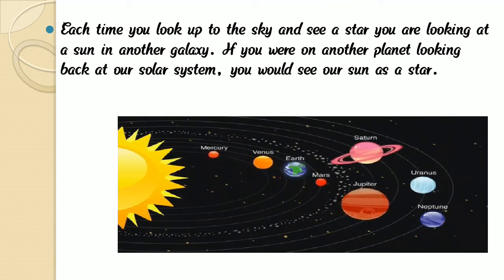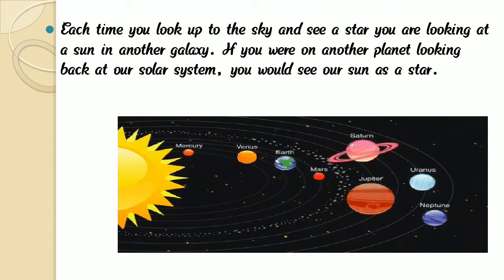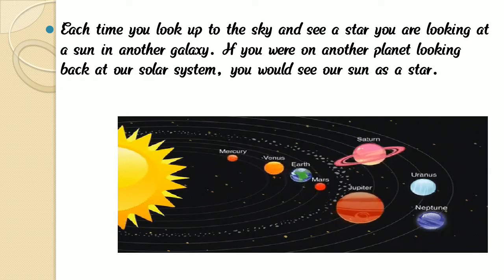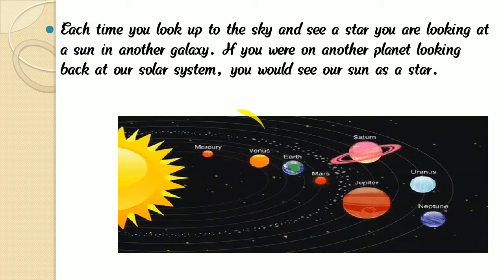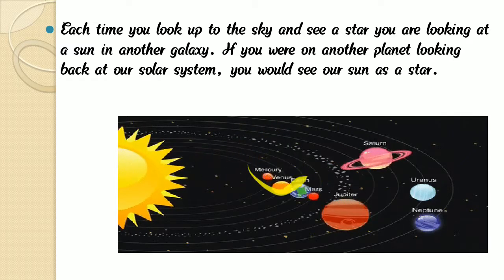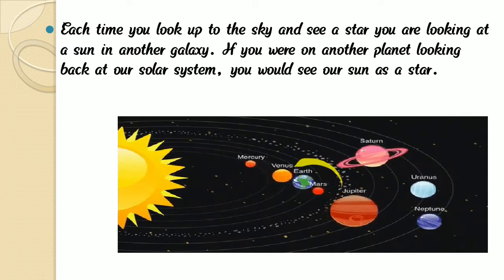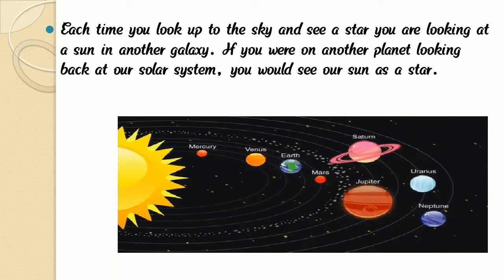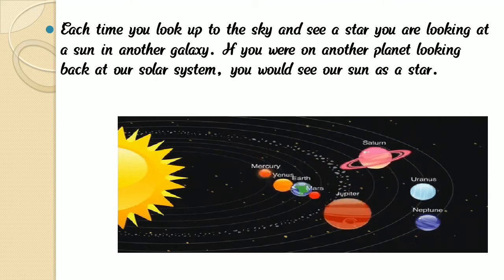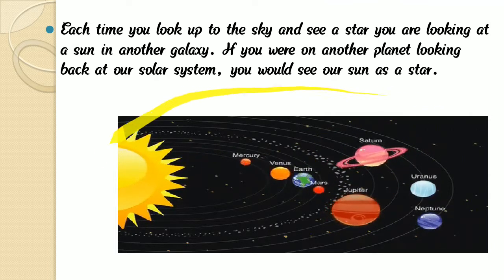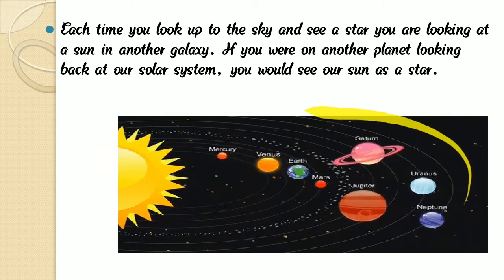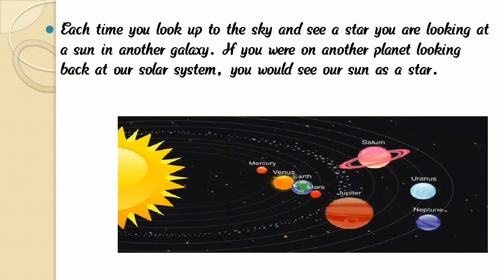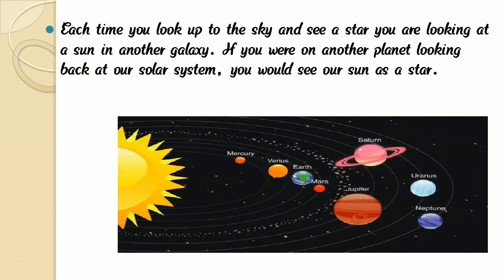Here we can find many planets: Mercury, Venus, Earth, Mars, Jupiter, Saturn, Uranus, and Neptune. This is a solar system in a galaxy.